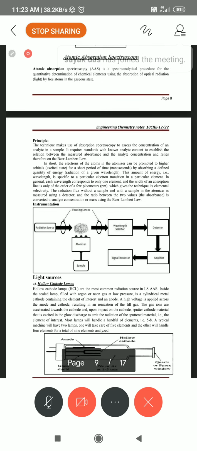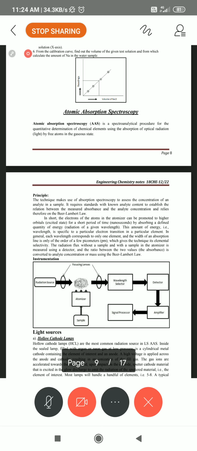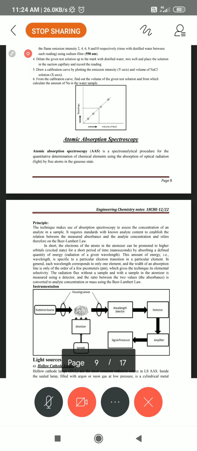We can insert more than nine or 10 types of cationic metals. It can absorb all cations. In the hollow cathode lamp, there is an anode and a cathode. The cathode portion looks like a semicircular cup, so it attracts any number of elements, and it can be used to estimate both qualitatively and quantitatively.